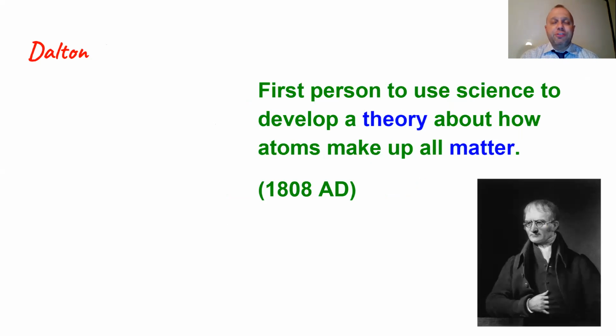Again, he was the first person to use actual scientific experiments to theorize about mass, matter and atoms, much different than anything that had been done before him. And we're going to take a look at his 5 postulates, the 5 ideas he came up with way back in 1808.